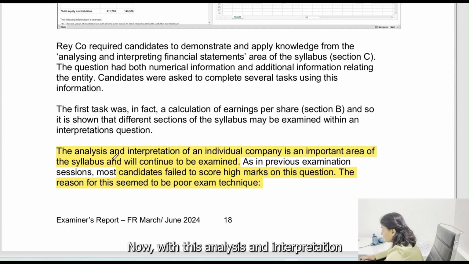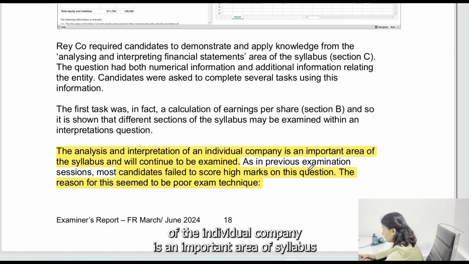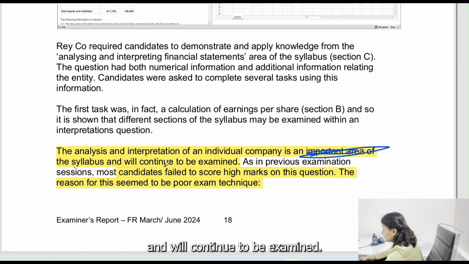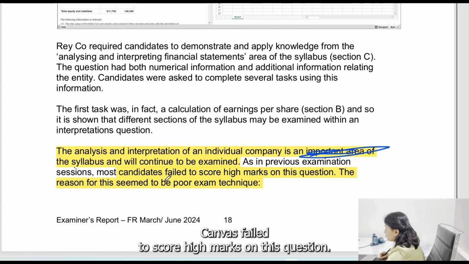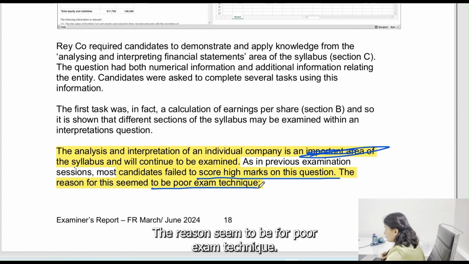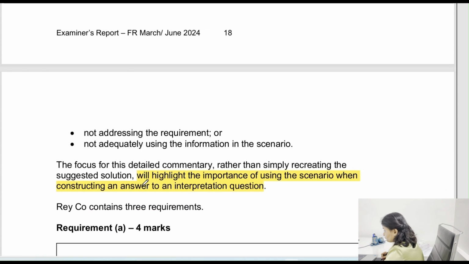Now it says analysis and interpretation of an individual company is an important area of the syllabus and will continue to be examined. Candidates failed to score high marks on this question. The reason seemed to be poor exam technique. So guys, please prepare well for this question.